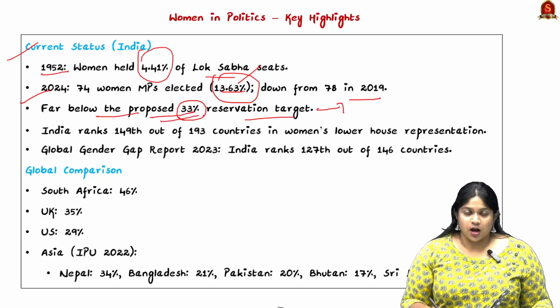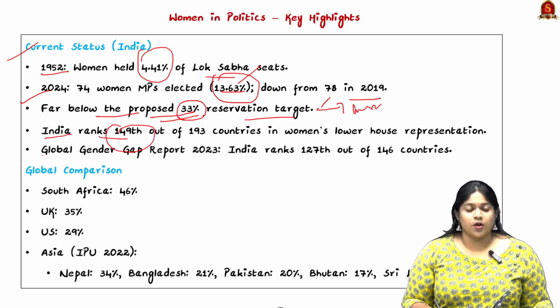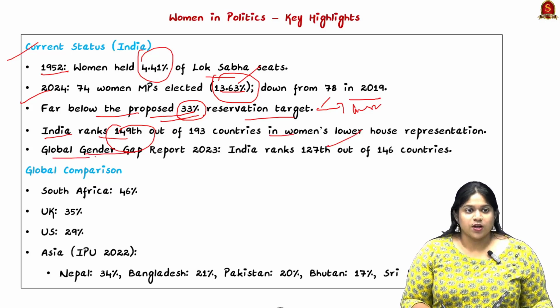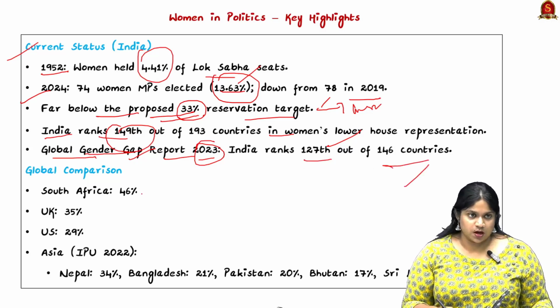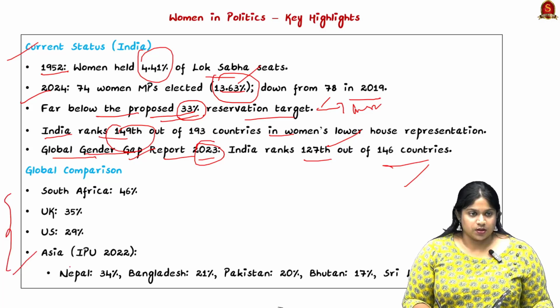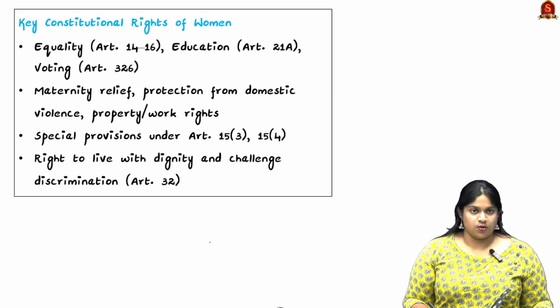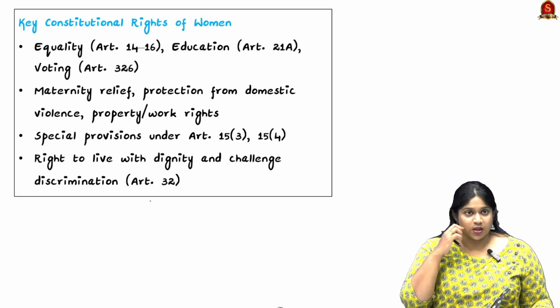So check what all articles were included or inserted in the reservation bill. So here, India ranks 149th out of 193 countries in women's lower house representation. And looking into the Global Gender Gap Report 2023, India ranks 127th out of 146 countries. And these are the global comparisons. So looking into the Inter-Parliamentary Union data for Asia, it includes Nepal, Bangladesh, Pakistan, Bhutan and Sri Lanka. So here in 2022 these countries were taken into account. So we can see stark differences between the years in itself.